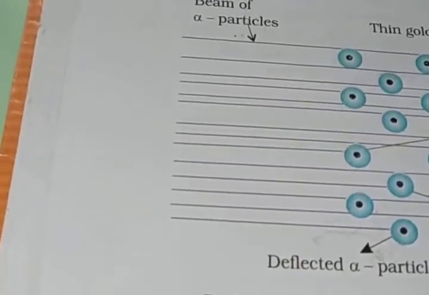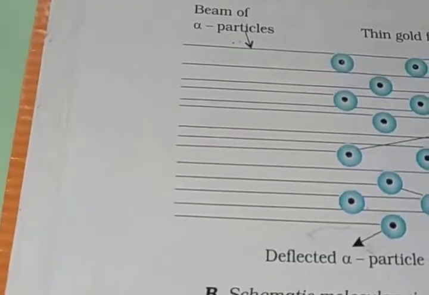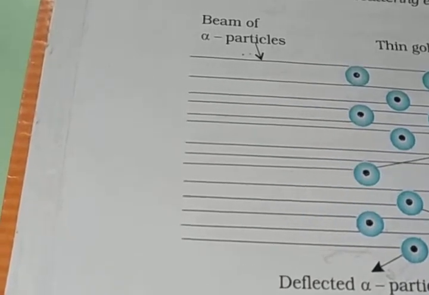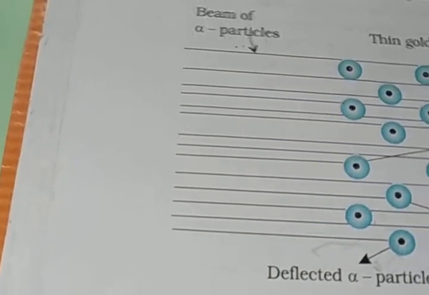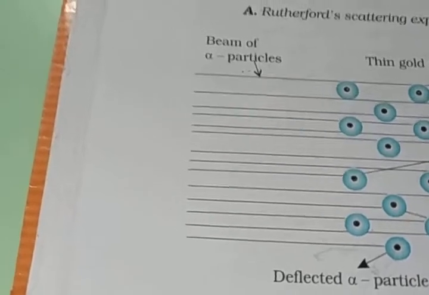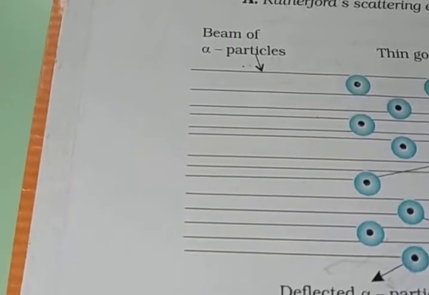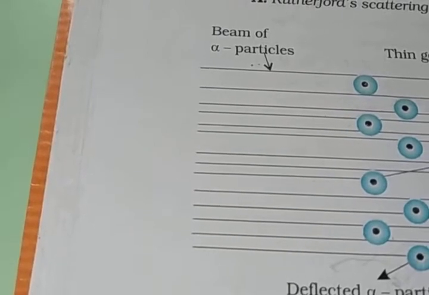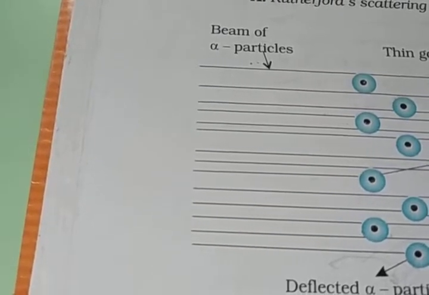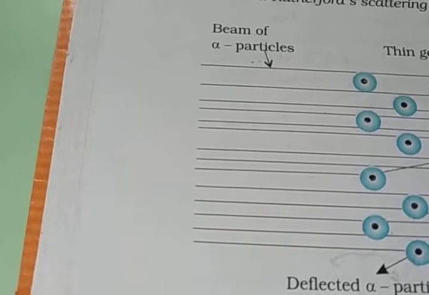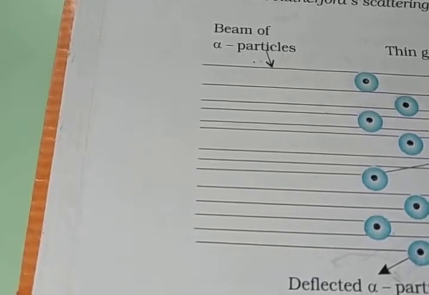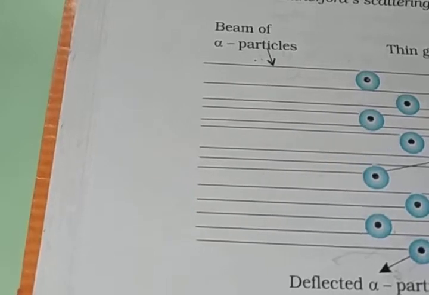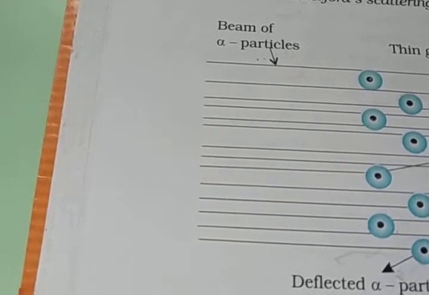Second conclusion: a small fraction of the alpha particles was deflected by small angles. So what is the conclusion from this observation? It means a few positively charged alpha particles were deflected. So the deflection must be due to an enormous repulsive force, showing that the positive charge of the atom is not spread throughout the atom, as Thomson had presumed.